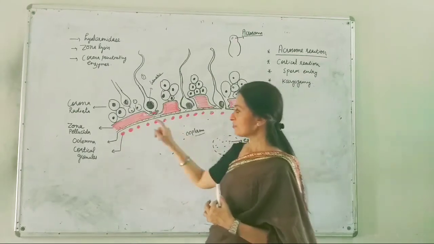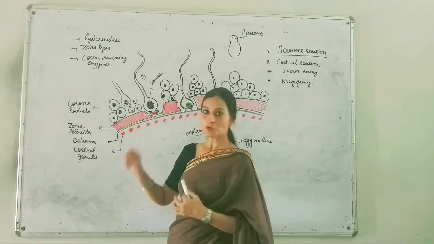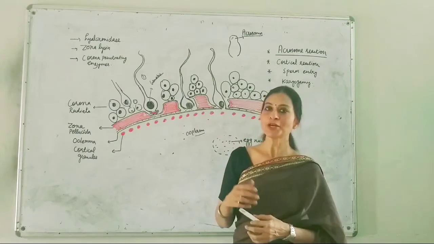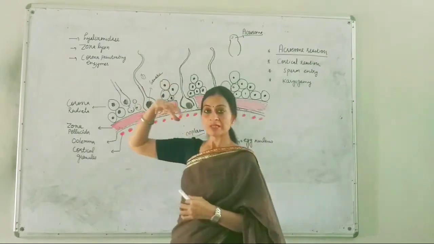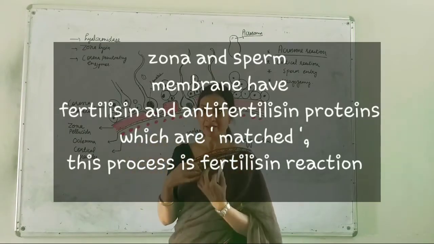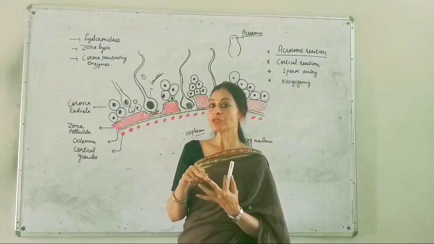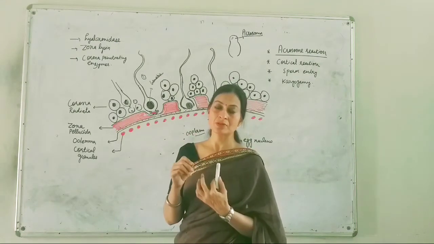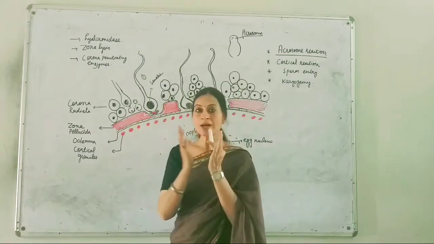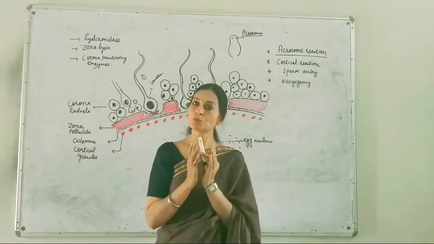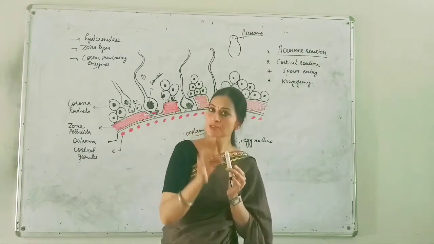One more thing that we have to clear here is the role of the zona pellucida. This is very important, as I have told you. When the sperms reach near the egg, they touch the zona pellucida, and the zona pellucida has receptors. These receptors will recognize the correct type of sperms, means the sperm should be of the same species.